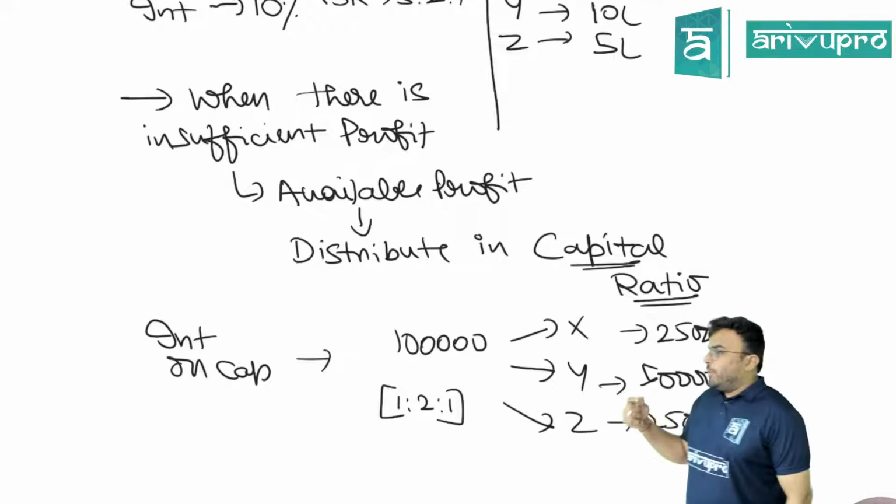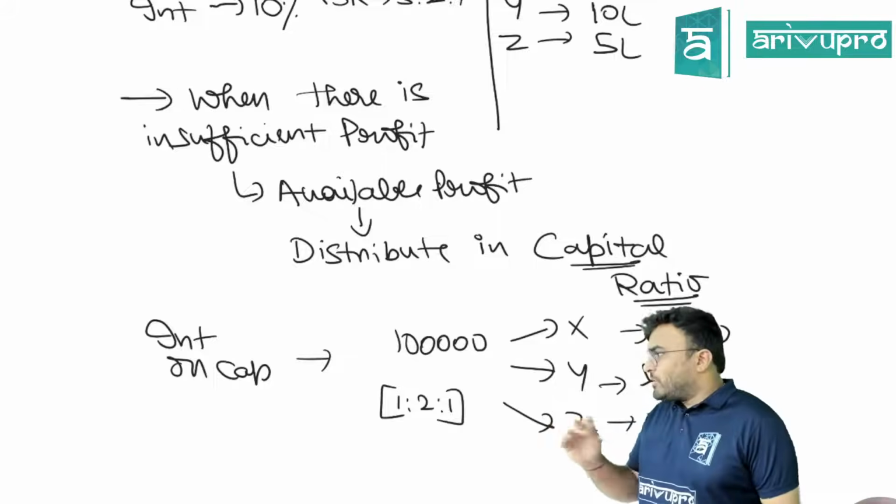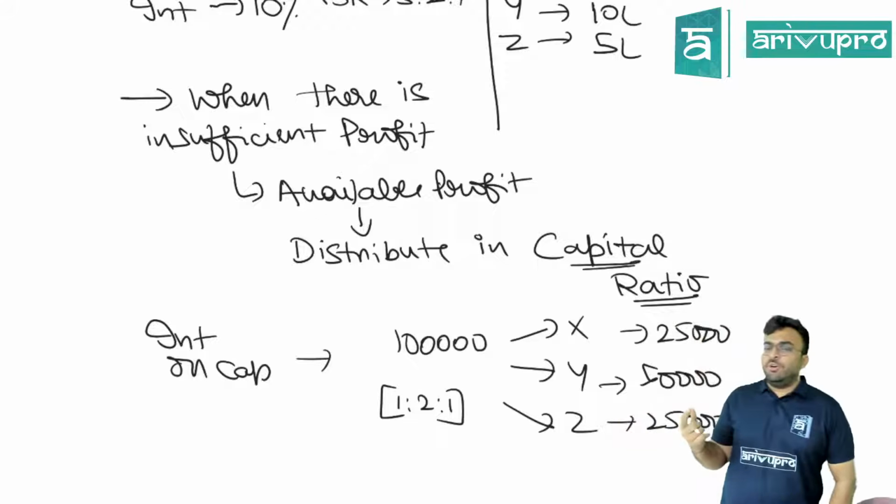So again, what do we do if we have extra profit? We don't distribute all that. If you have extra profit, what will we do?